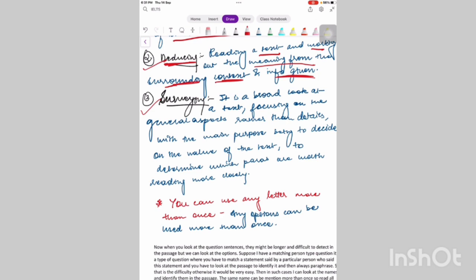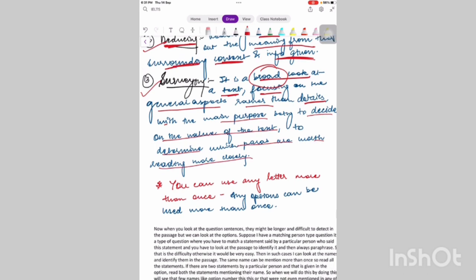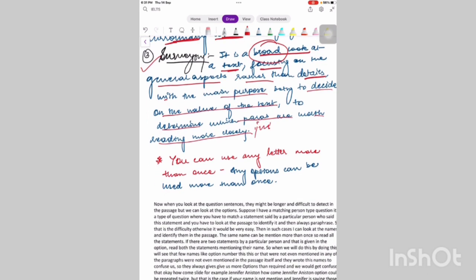Surveying. It is a broad look at the text, focusing on the general aspects rather than details, with the main purpose being to decide on the value of the text to determine which paras are worth reading more closely. So this is all basically a judgment call, and you will have the judgment call clearer as you practice more.